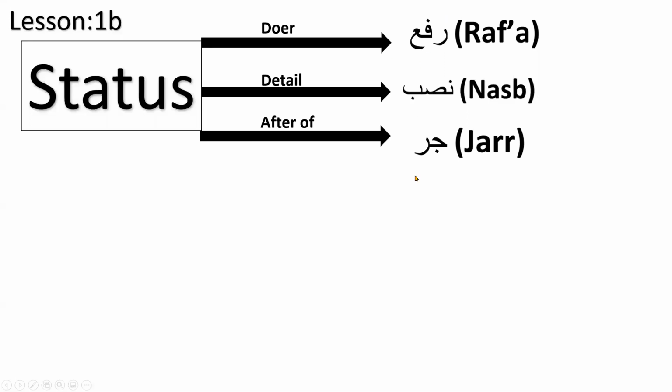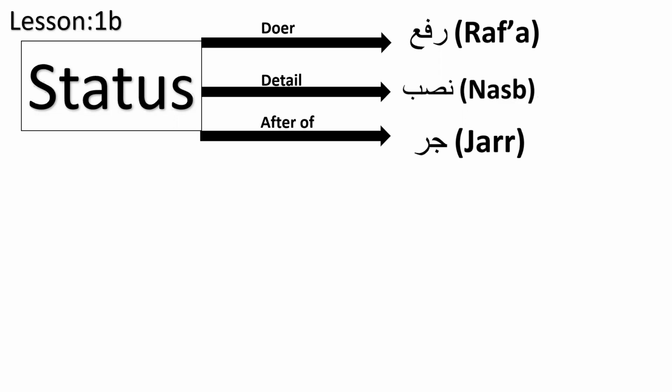Now, the status of an ism can change depending on how it's being used. That's why we saw the example of Ammar, right? So Ammar was a doer in the first example. In the second example, it was the ankle of Ammar, so it became a Jar status. In the third example, it became a detail. The doctor gave Ammar a bandage. So who did the doctor give the bandage to? Ammar. So the same word has different status, okay? Sometimes it is Rafa, sometimes it is Nasab, sometimes it is Jar, okay?